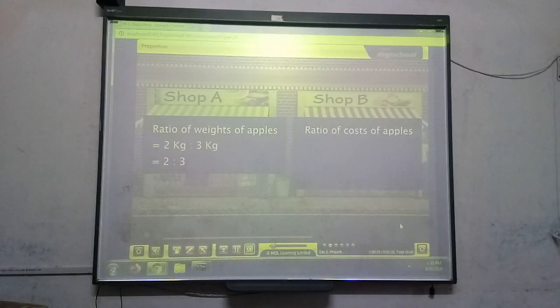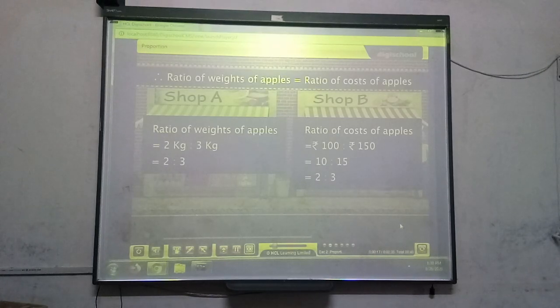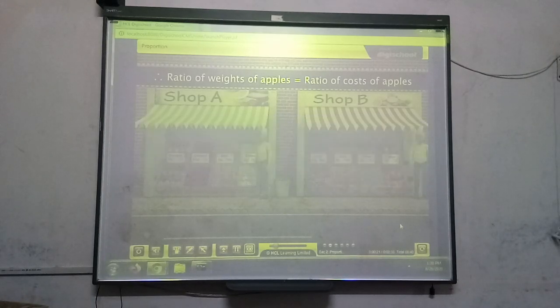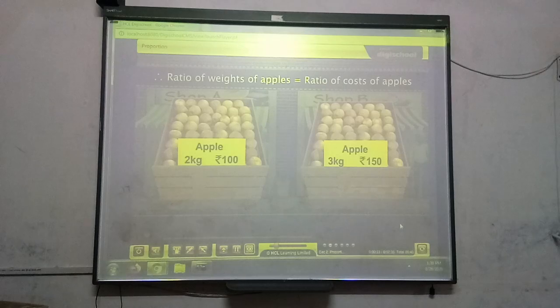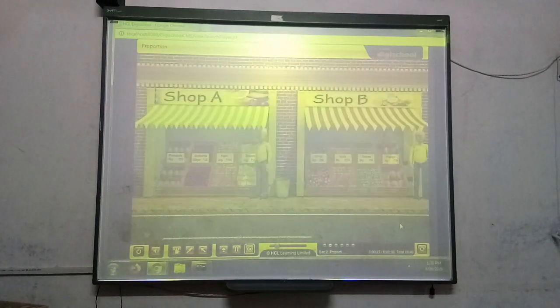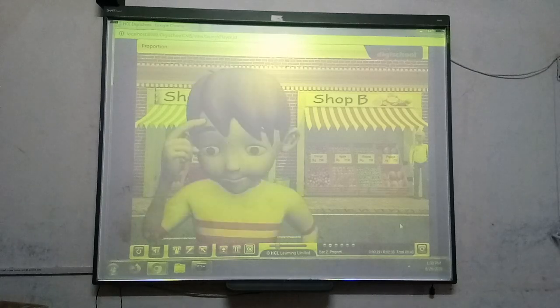And the ratio of the costs of the apples is 100 to 150, which is equal to 2 to 3. Since the two ratios are equal, we say that these ratios are in proportion. This means that the unit price of apples in both the shops is the same. So, where is Sam likely to get cheaper apples? The answer is nowhere here.